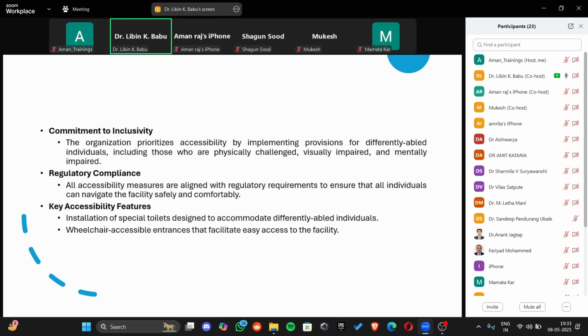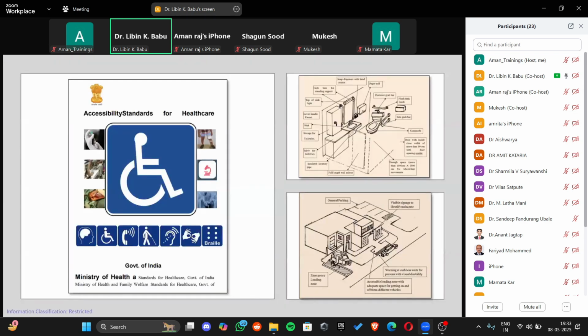For example, that is like described in the standard, that there should be special toilets for the differently abled, and the facility itself should be wheelchair accessible. Now, there is an accessibility standard for healthcare provided by the Government of India that can give you more in-depth information about what is expected out of facilities, in particular healthcare organizations.